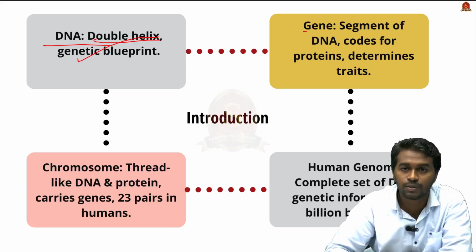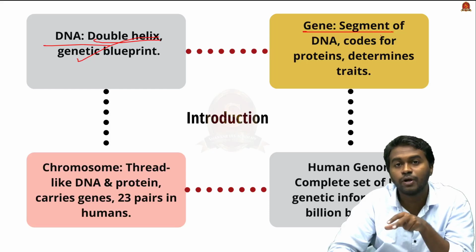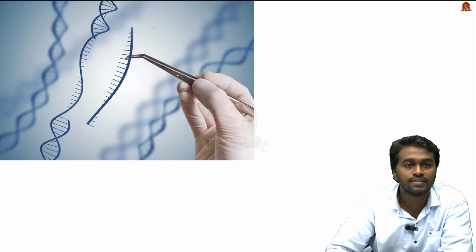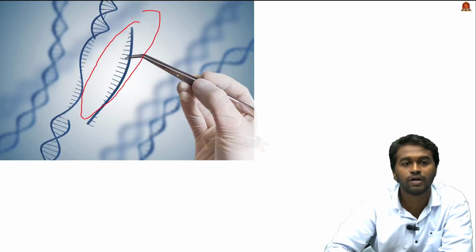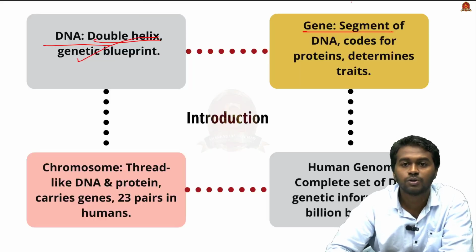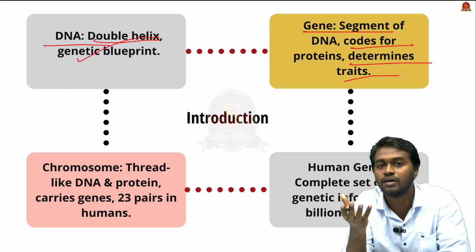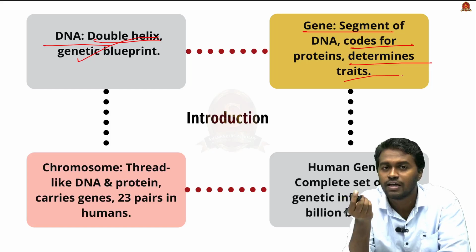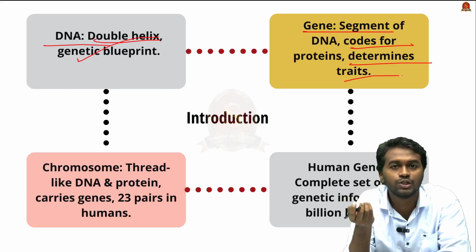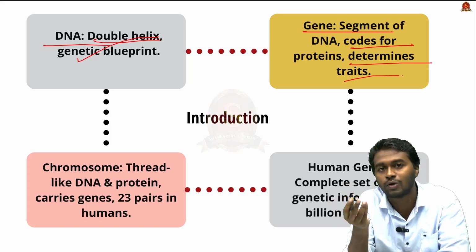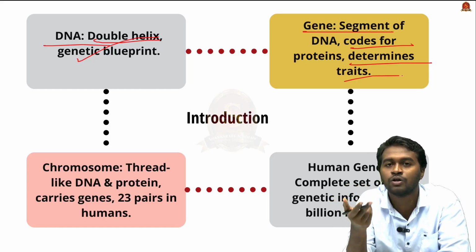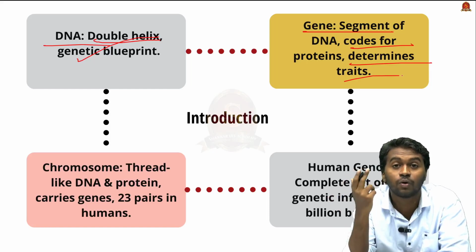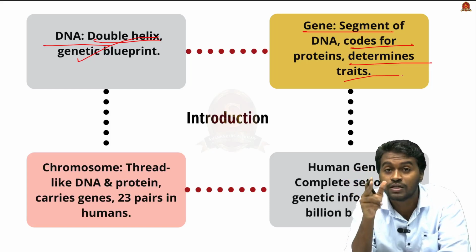And the second concept is gene. So it is a segment of DNA. So here you can see this is the gene. This is a segment of a DNA, and this is responsible for coding a set of proteins, and it determines the trait. For example, if you take a particular group of population, a slight difference or changes in the gene will be apparent. That will be apparent through changes in the hair color, or changes in the facial structure, or changes in the eye color.